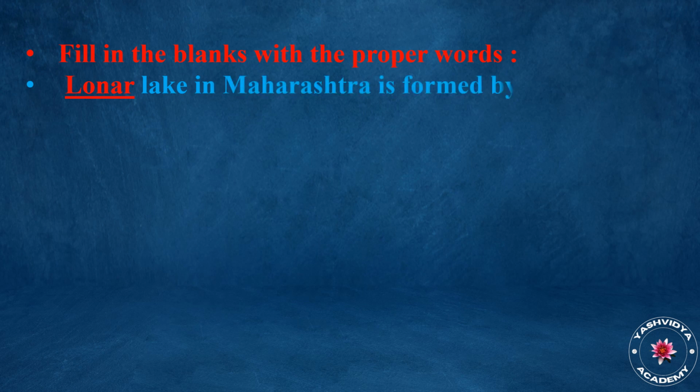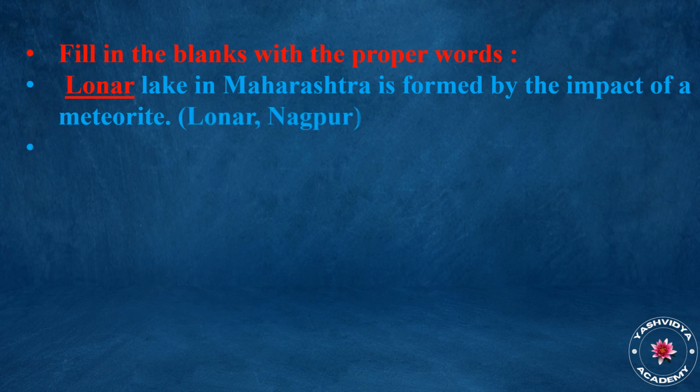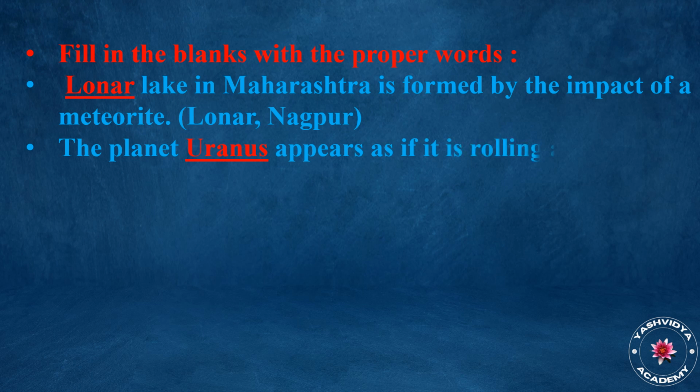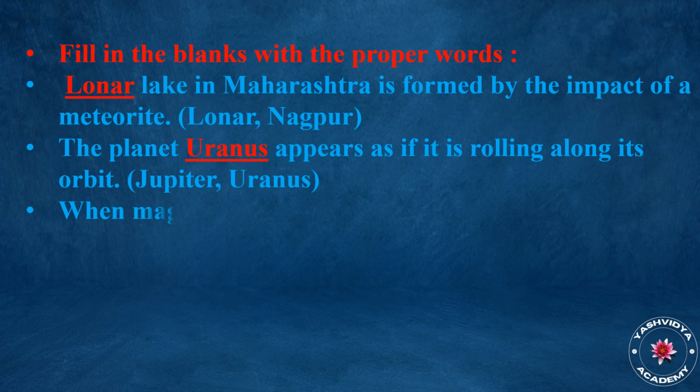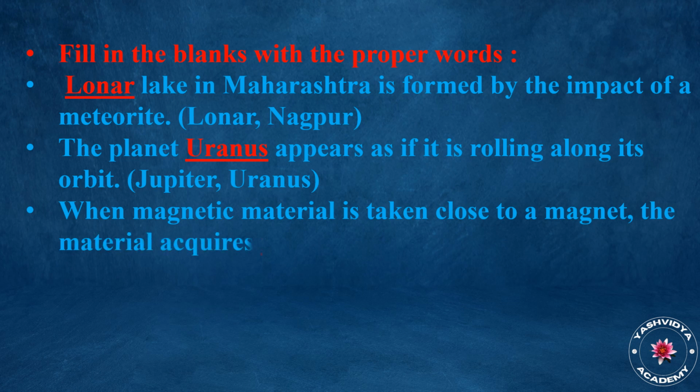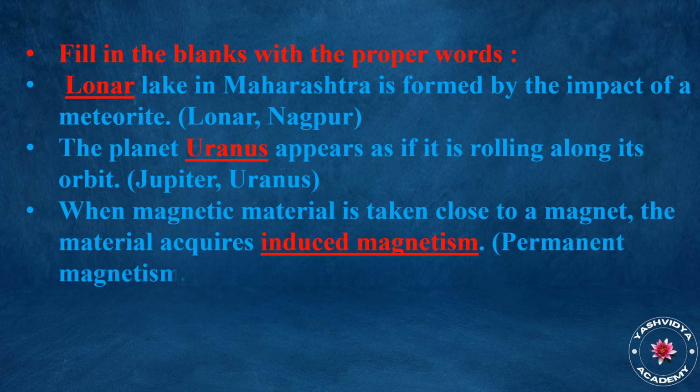Fill in the blanks with the proper words. Lonar Lake in Maharashtra is formed by the impact of a meteorite. The planet Uranus appears as if it is rolling along its orbit. When magnetic material is taken close to a magnet, the material acquires induced magnetism. A shadow is formed when an opaque object comes in the way of light.